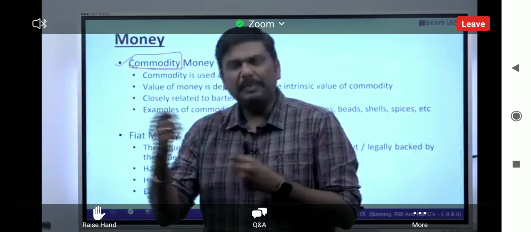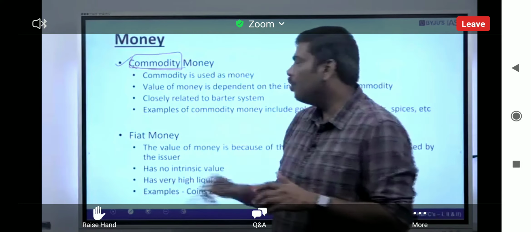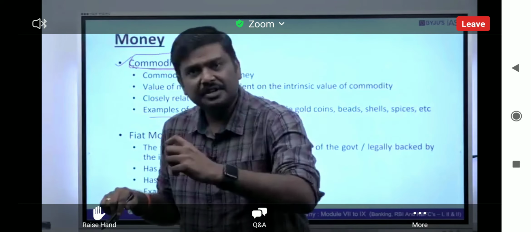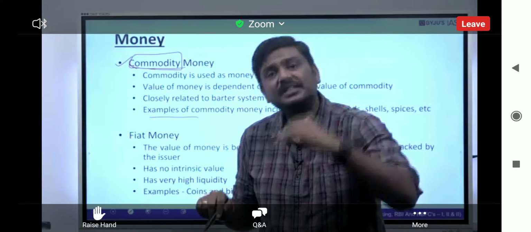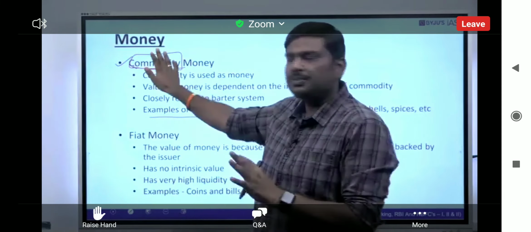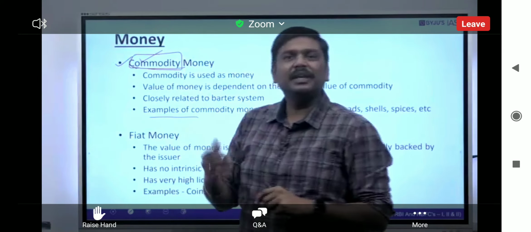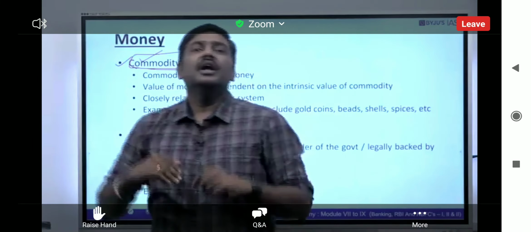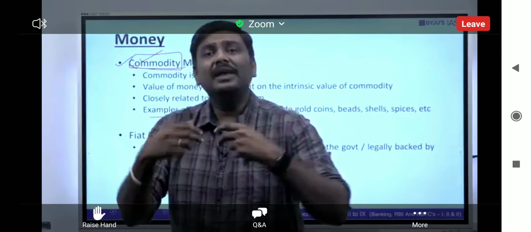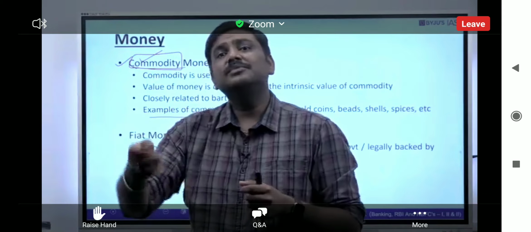I repeat, commodities such as gold or silver will be used as a mode of exchange. That is, the commodity itself will be used as money. For example, imagine a situation where we are following commodity money. In that situation, I will give you certain goods, and in return, you will have to pay me in terms of gold or, let's say, silver.